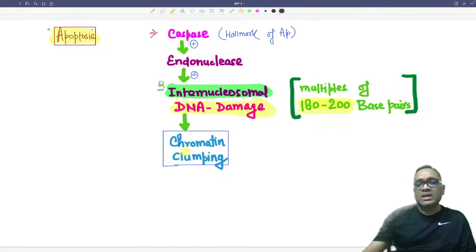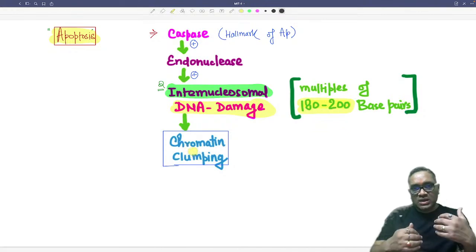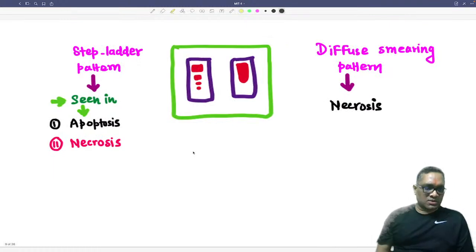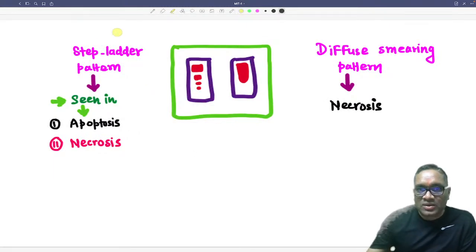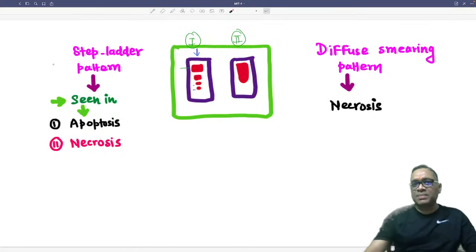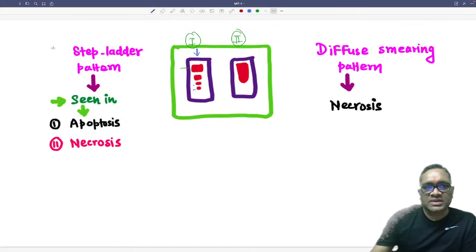So that is how chromatin clumping will be happening, and this we are going to see on agarose gel electrophoresis, right? On agarose gel electrophoresis, you can see there are two images, number 1 and number 2. In number 1, look at them: the smaller one is 200, then there is a 400, then a 600, 800. So it is like a step ladder pattern. This pattern is described as a step ladder pattern.